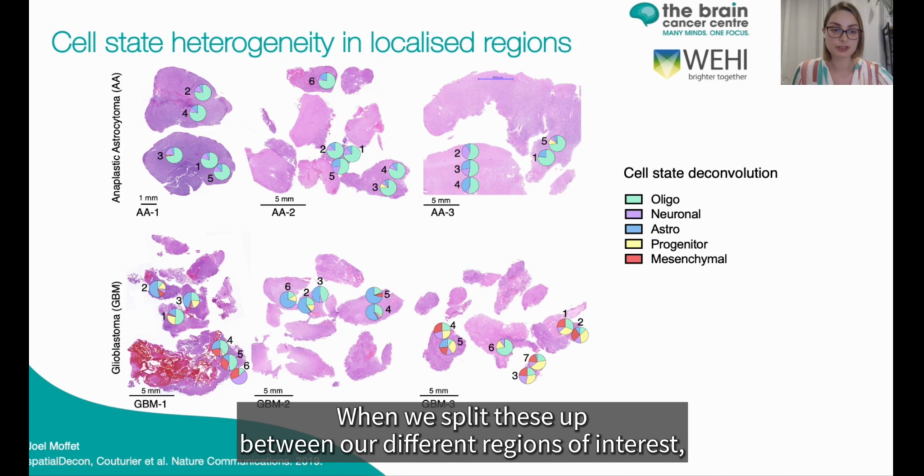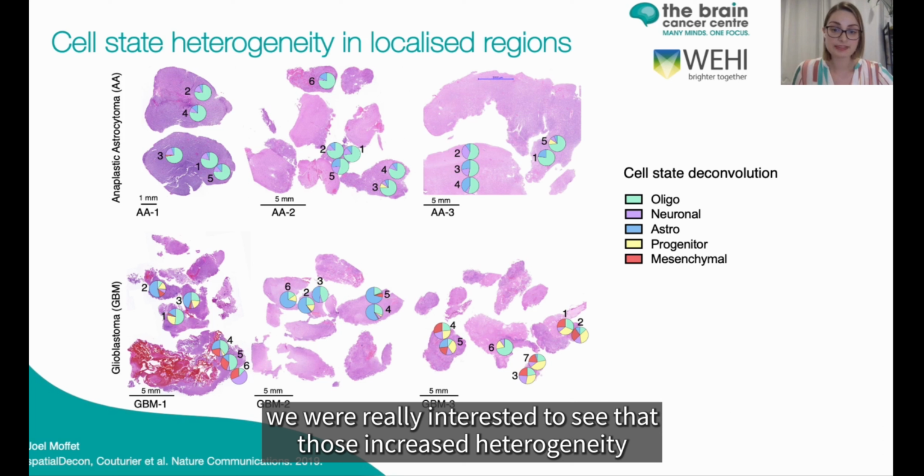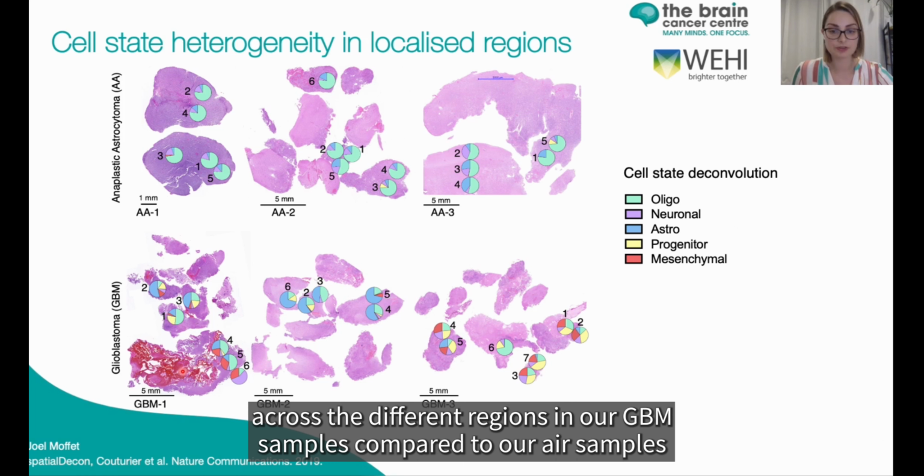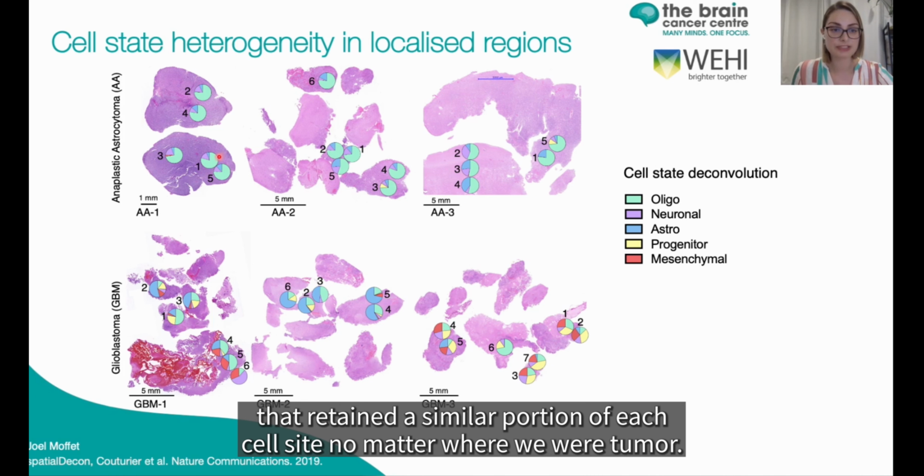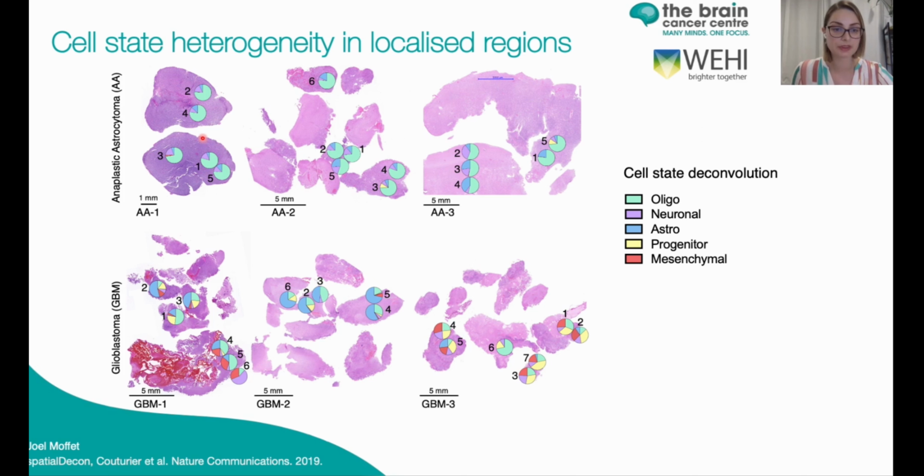When we split these up between our different regions of interest, we were really interested to see that there was increased heterogeneity across the different regions in our GBM samples compared to our AA samples that retained a similar portion of each cell state no matter where we were in the tumor.